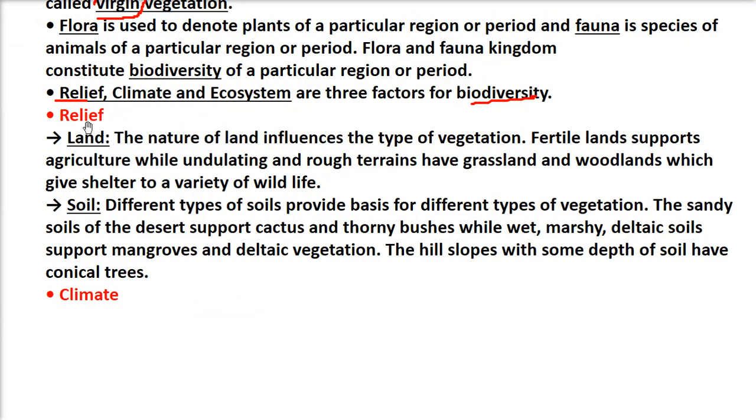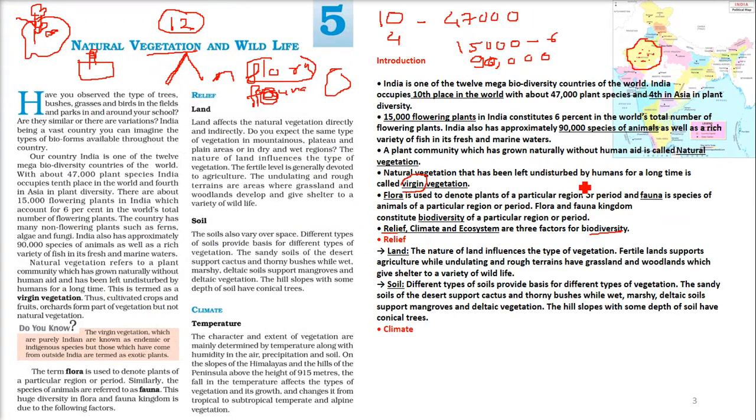See, relief has two things. First is the land, second is the soil. What is the land? Land may be fertile land, rough land, undulated land, or woodlands, just grasslands, right? Every different land provides shelter for a different kind of wildlife and a different kind of bushes or trees or plants.